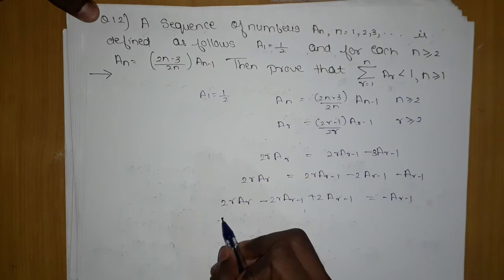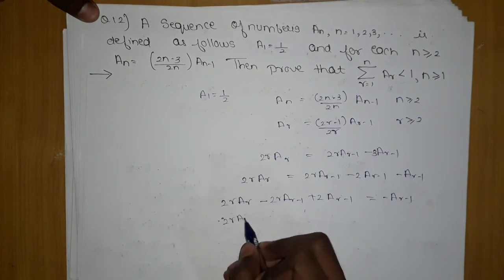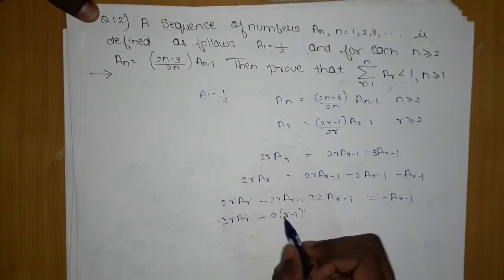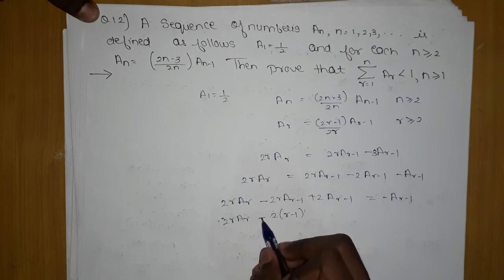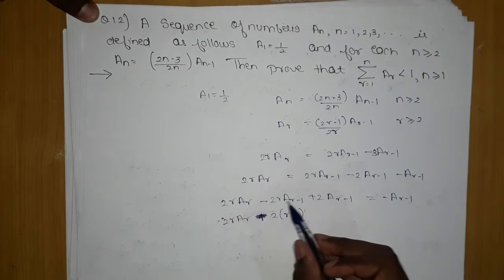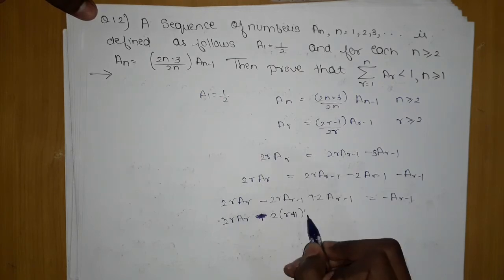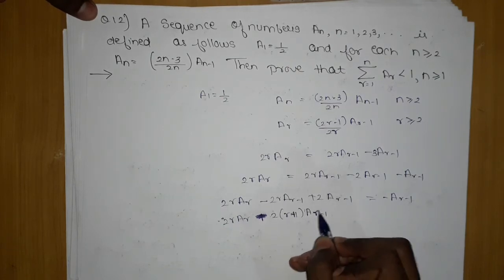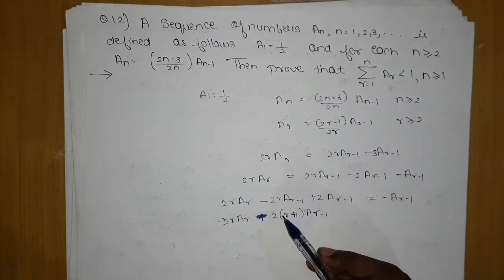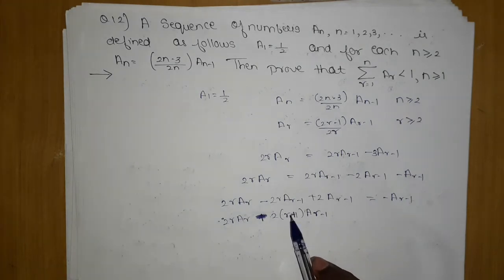Now to this, if we take ar minus 1 common, this will become plus. No, keep it minus only. If I keep it minus, this will become 2 taken common, r plus 1 into ar minus 1. So it is r, then it is r plus 1. Wait, let me think what mistake we are making. This will become positive, this will become negative. Fine, is there any mistake which we are making?